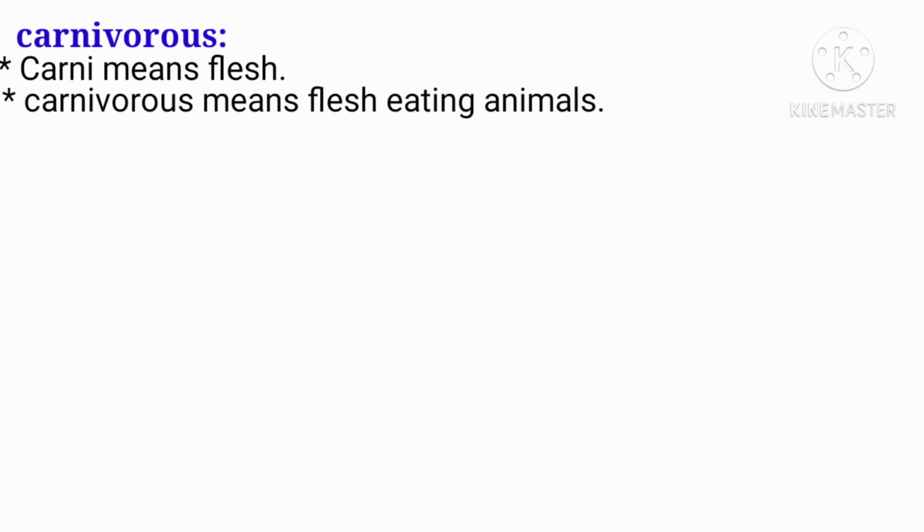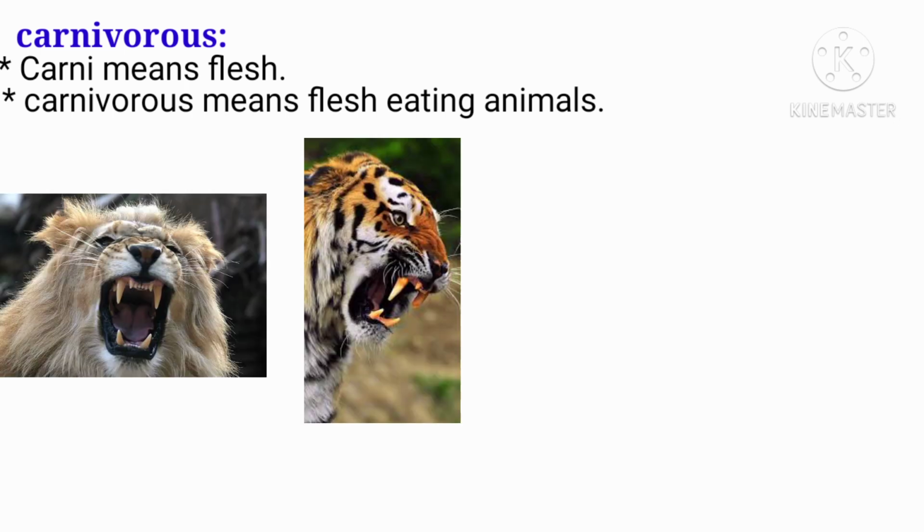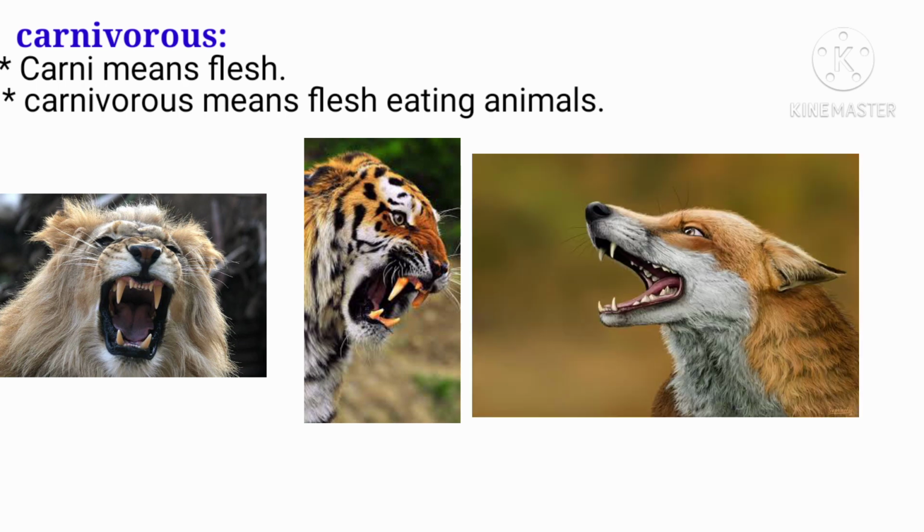Carnivorous. Carni means flesh, and carnivorous means flesh eating animals. Lions, tigers, and foxes are well known examples of carnivorous animals.